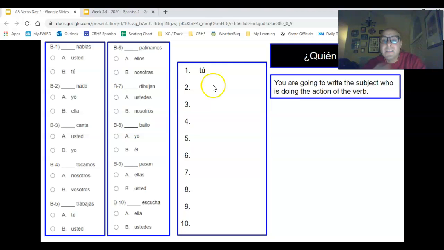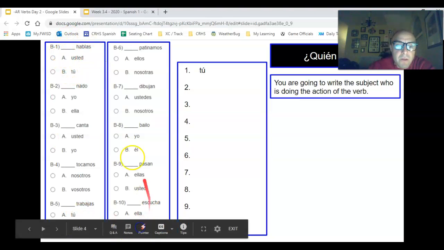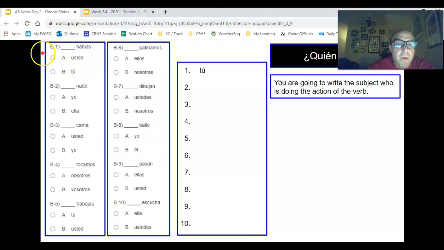All right, now, when we get to this section, ¿quién hace? So it's who's doing the action. So if you look at number 1 up here, we have, hang on, let me get the little red pointer so we can see it better, right? So blank hablas. Right, so now we're thinking backwards a little bit, right? So what ending is that? As, as, that is the do ending. So over here, number 1 is do. Number 2, nado.